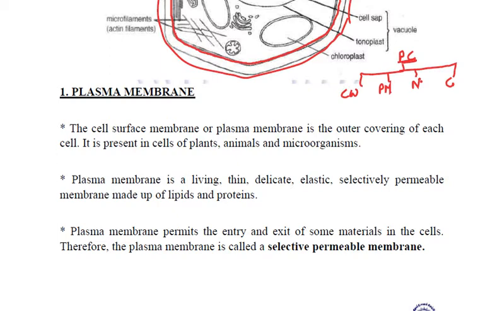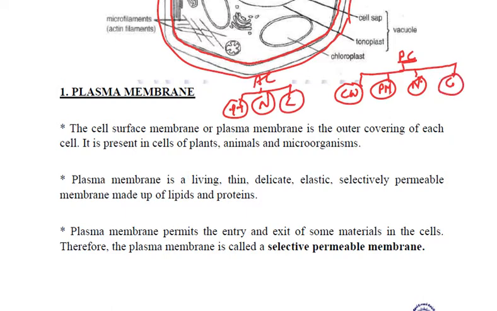When we talk about animal cells, in animal cells we have the plasma membrane, the nucleus, and the cytoplasm. There is no cell wall present in animal cell. Now in both the cells we can see the plasma membrane present, the nucleus present, the cytoplasm present. So let us try to discuss all these one by one.